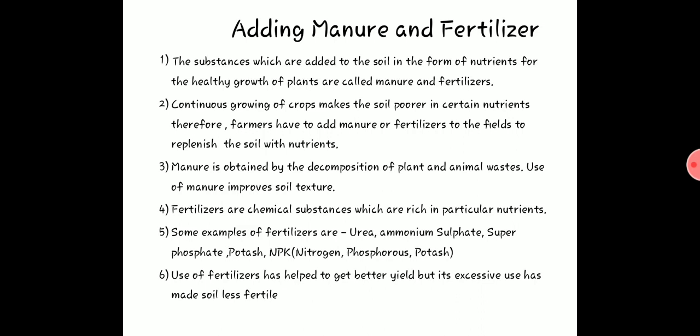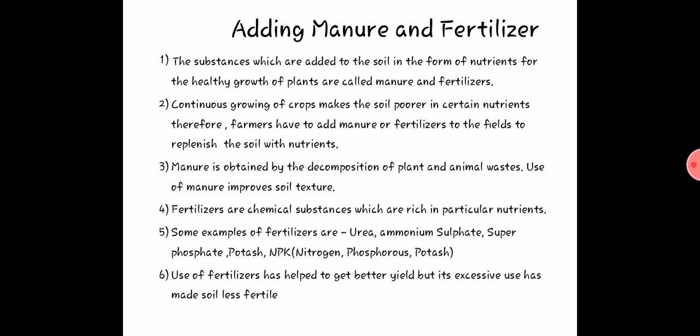For example, if the soil needs nitrogen, the scientist will take nitrogen and prepare nitrogen balls or something, a nitrogen fertilizer. So there is only nitrogen in that, no other nutrients. When we add fertilizer, we are adding only specific nutrients, so the soil will not get all the nutrients.